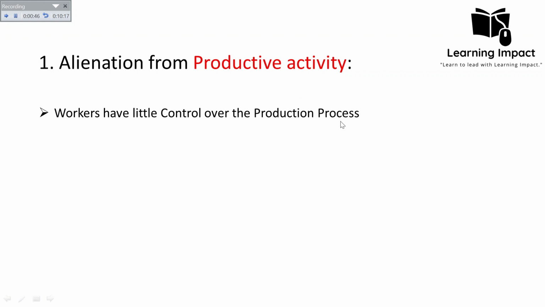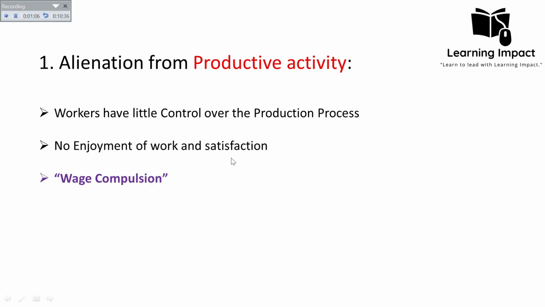Means that they have no say in deciding the rules of the productive activity, to decide the hours of the productive activity, to decide any decision regarding the circumstances under which they perform their labor. So that's why in that way they have been alienated from their productive activity under the capitalist system. No enjoyment of work and satisfaction, as it is no longer productive. And here is a concept of wage compulsion, which is actually compelling the worker to perform this activity despite that it is no longer productive.